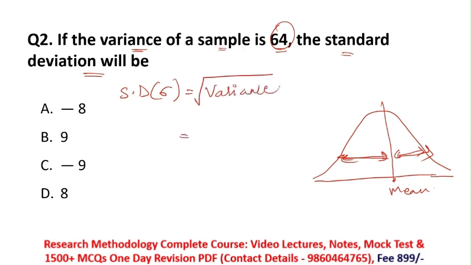We know the variance is 64, so put the value here: 64. Under root of 64 is 8. Very simple and very easy question. You should know the meaning of these terms and the formula. Standard deviation, indicated by sigma, equals under root of variance. They have already given us the variance, 64, and under root of 64 is 8. That's why the correct option for this question is option D.